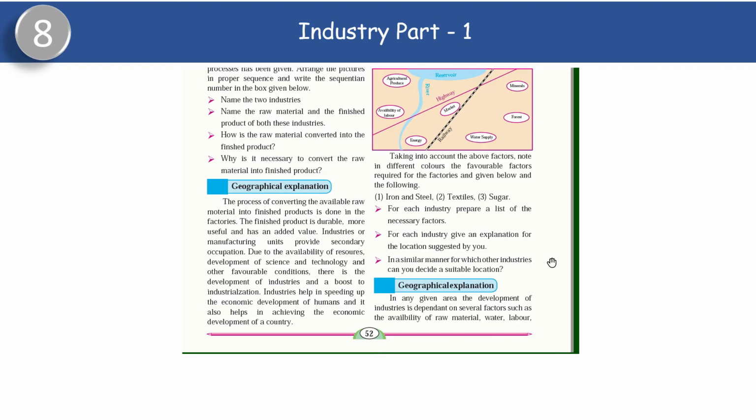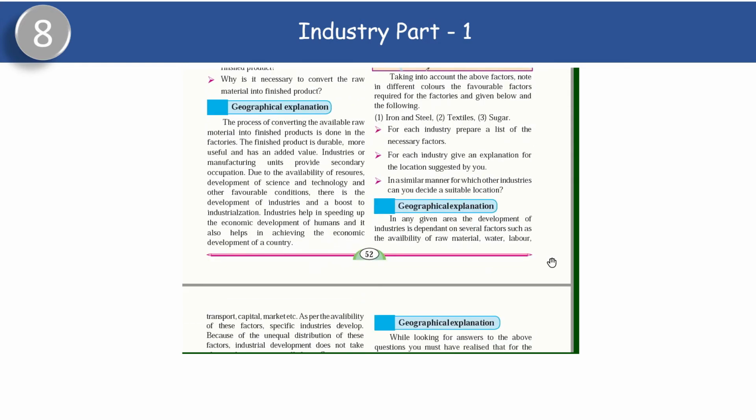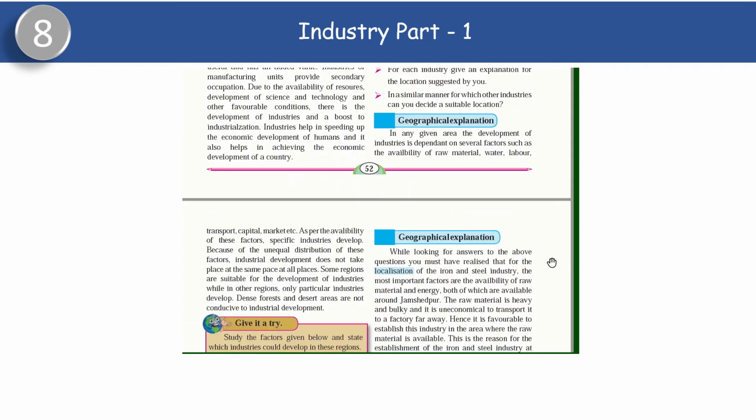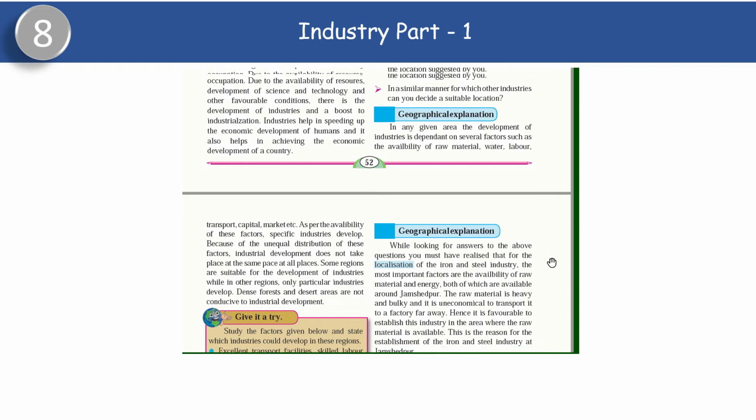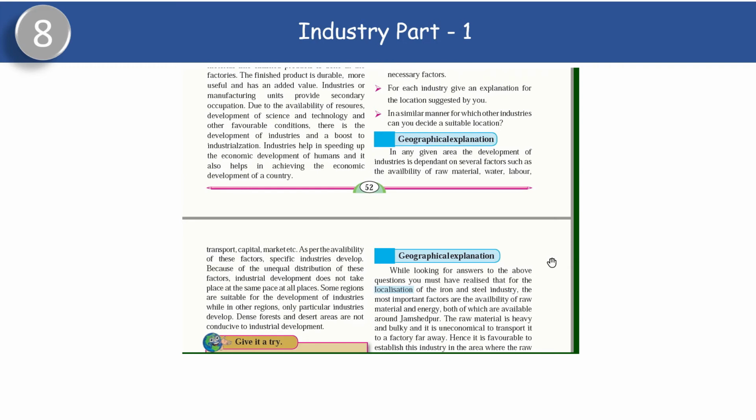Then next thing, textile industry, where cloth is manufactured. The raw material of textile industry is cotton. So from cotton we get cloth. Cotton is light in weight. Therefore, it can be transported easily. Therefore, the location of textile industry is suggested near highway and at place where labor are available. Labor means what? Where people are available.